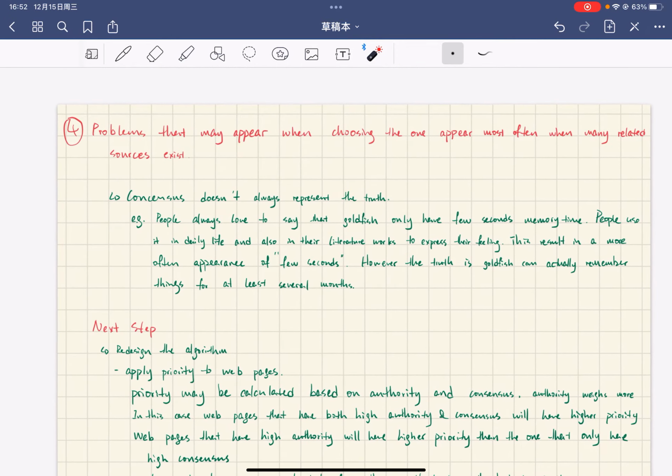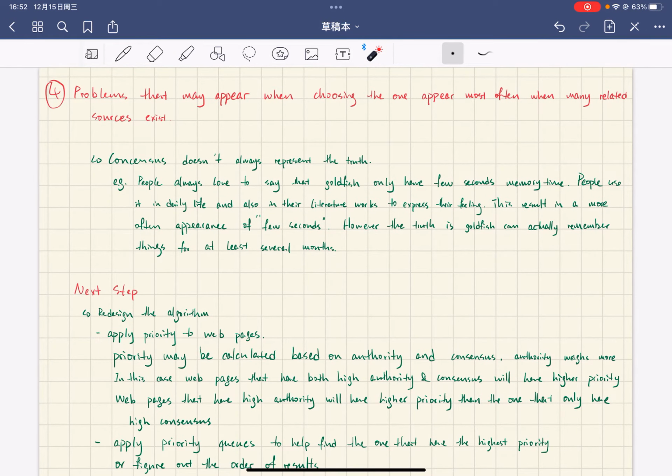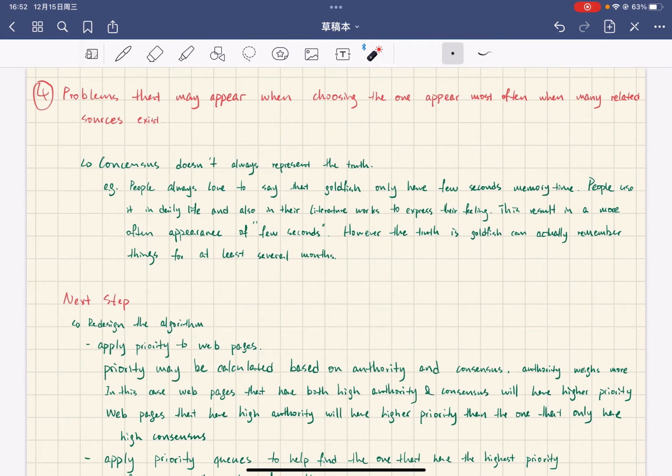And for the last problem, we are given a rule that if there are multiple sources for an idea, choose the idea that appears the most often among the sources because this represents the consensus. But there are problems with this rule. One of the problems is that consensus doesn't always represent the truth.